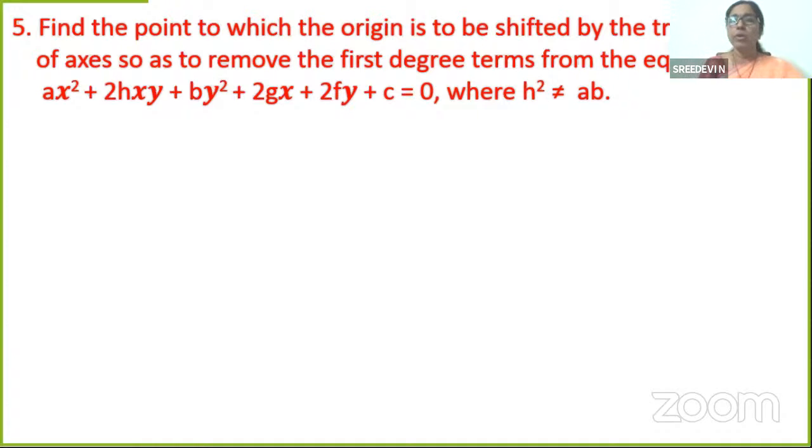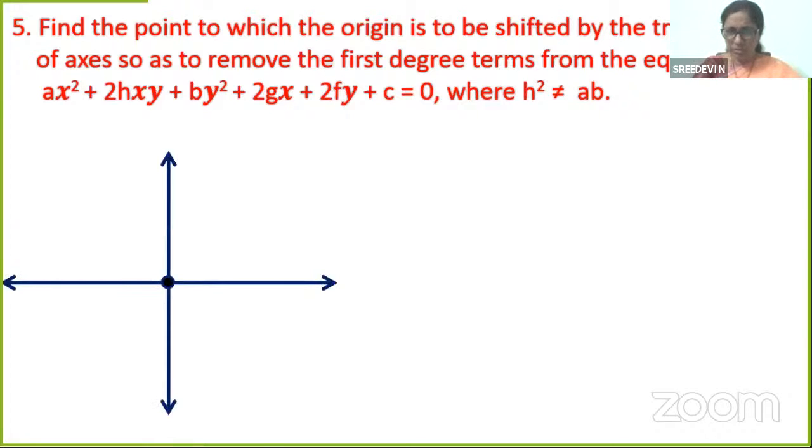I'm going to find out, when the origin is shifted by translation to a point, what is the condition that we are looking at so as to remove the first degree terms? First degree terms are to be removed. This is the equation, so you get either a pair of straight lines or a circle depending on the condition that is satisfied.